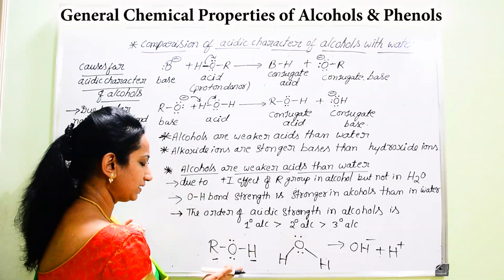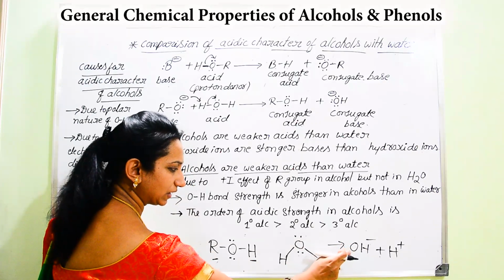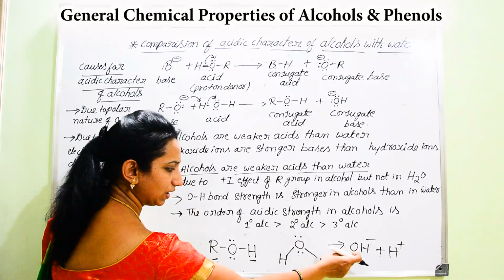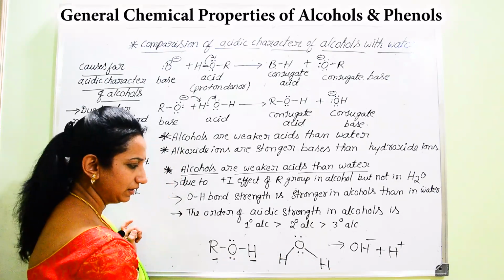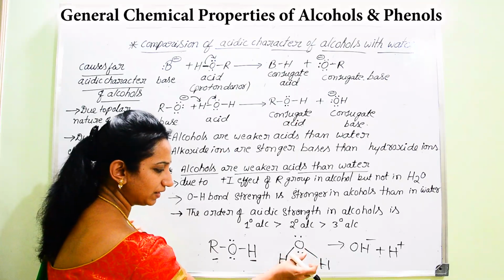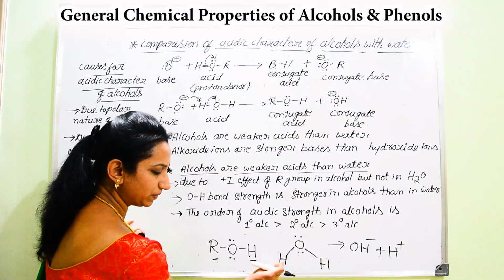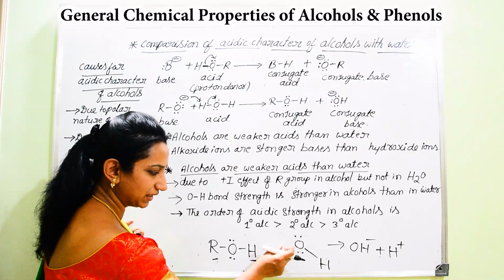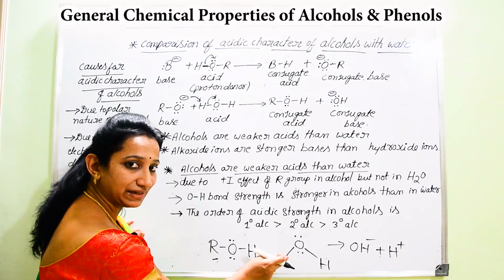And here in the case of OH minus, there is no alkyl group. There is no alkyl group for the easy release of that proton. In the water molecule, if the bond strength between oxygen and hydrogen should be stronger, then there should be a certain donor species on the other side. Here the hydrogen atom is not exhibiting any inductive effect.